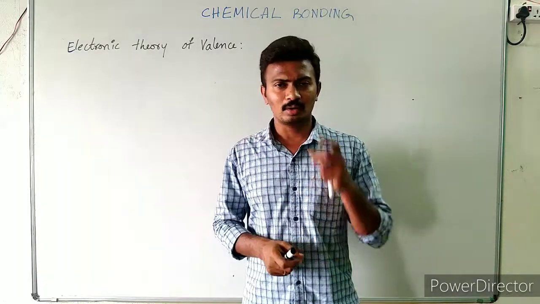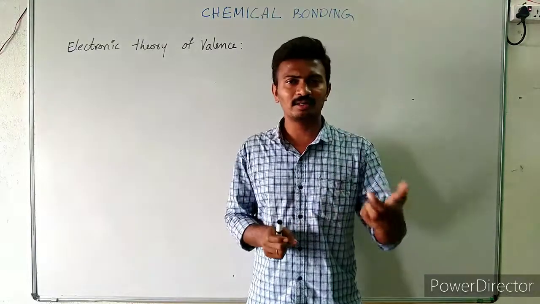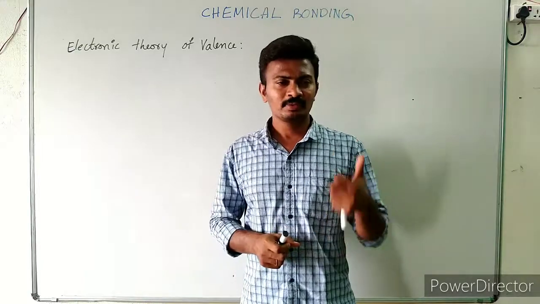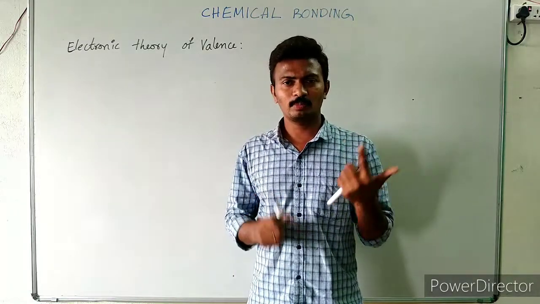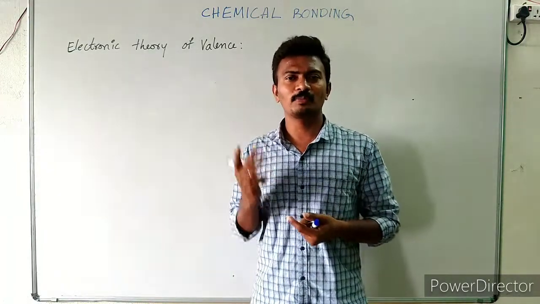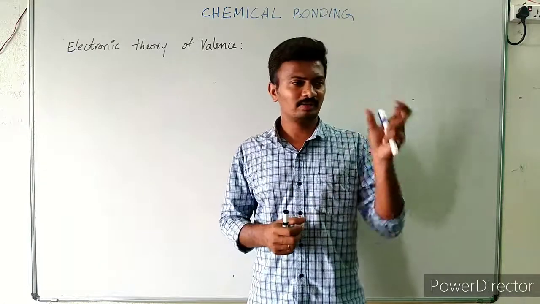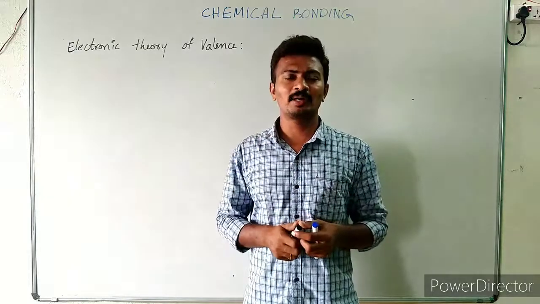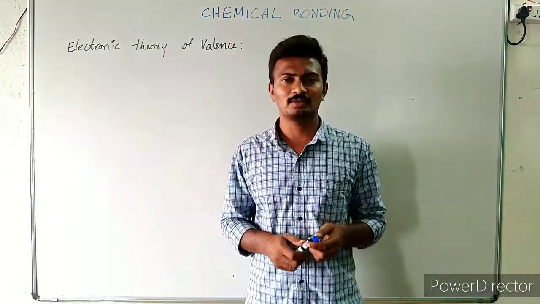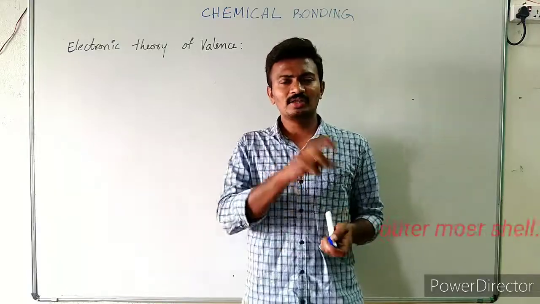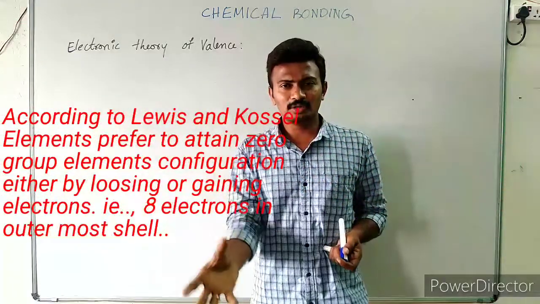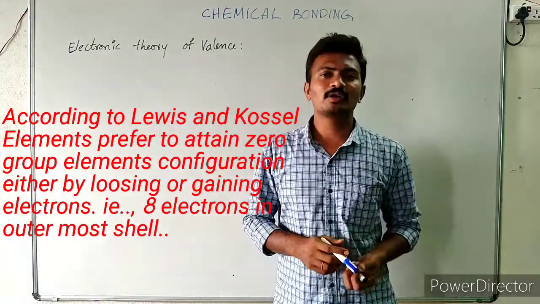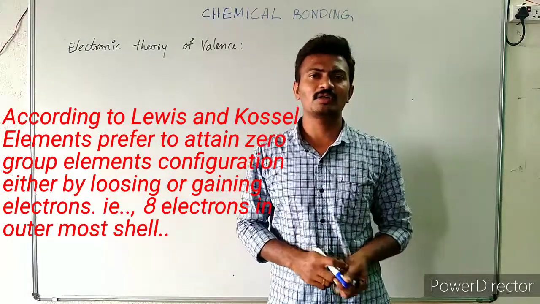They observed not only that, they also observed the reactivity of different main group elements, that is first A group, second A group, third A group, fourth A group, fifth A group, sixth A group, and seventh A group. They studied the reactivity of these elements and came to this conclusion: these elements, either by losing or by gaining electrons, try to attain this stable zero group electronic configuration, that is the octet configuration.